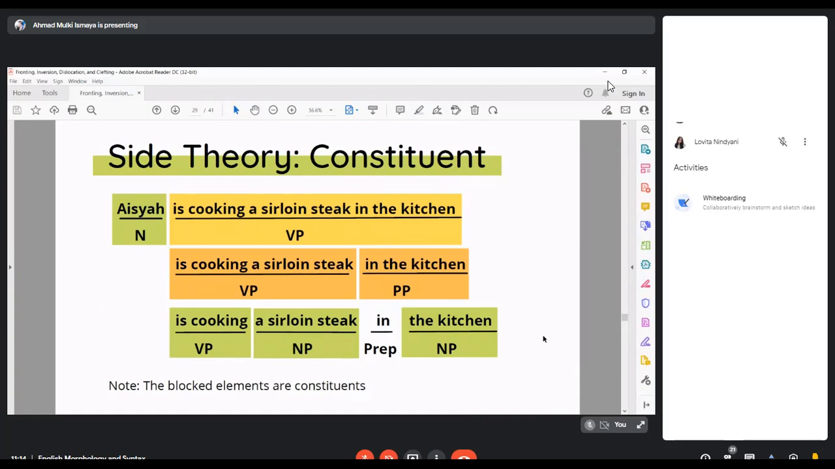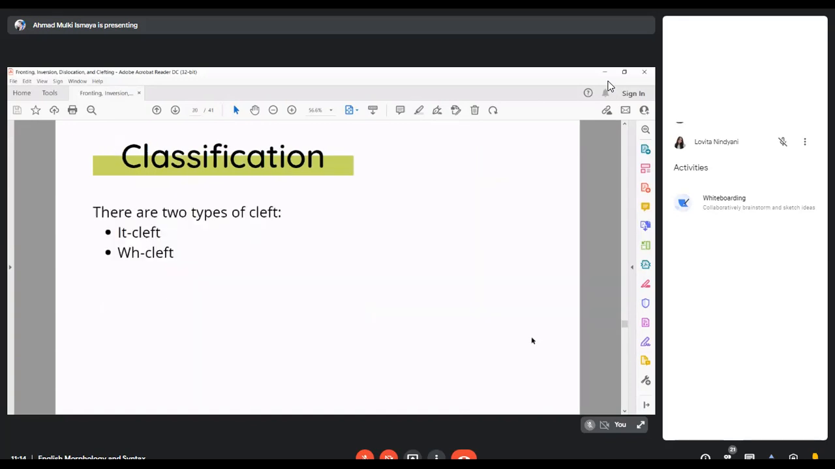But if we say a sirloin steak in, it's not a constituent, because, I'm going to explain it in Indonesian, I'm sorry. Jadi tidak nyambung gitu loh, tidak satu kesatuan gitu loh. Dan satu kesatuan ini yang merupakan konstituen. Jadi bisa ngecek mana yang konstituen, mana yang enggak dengan cara clefting ini.